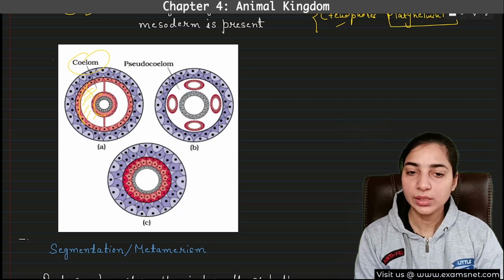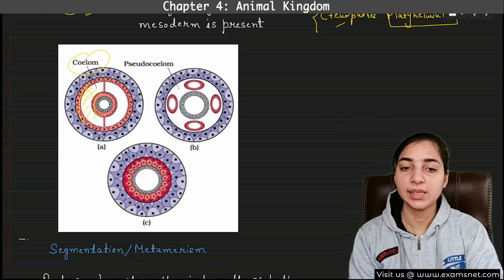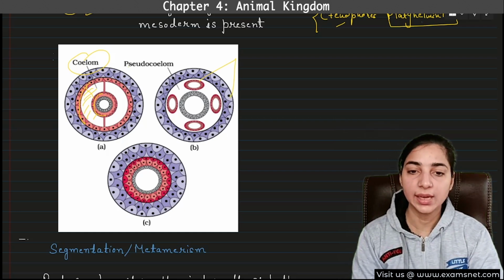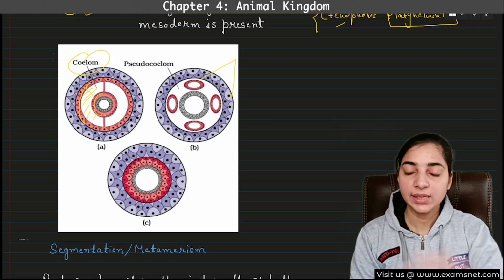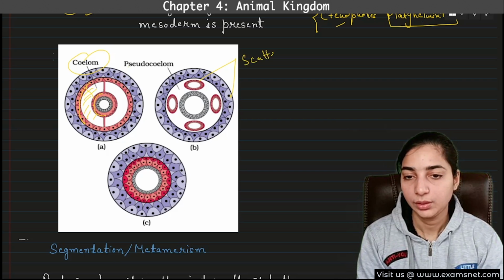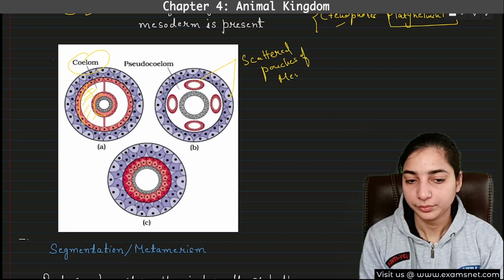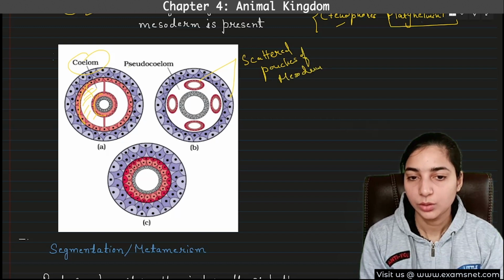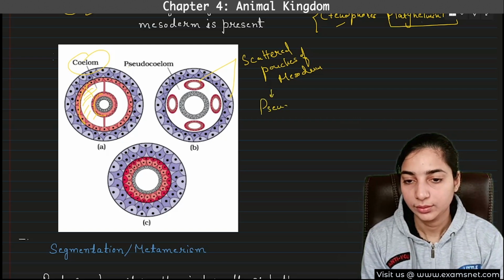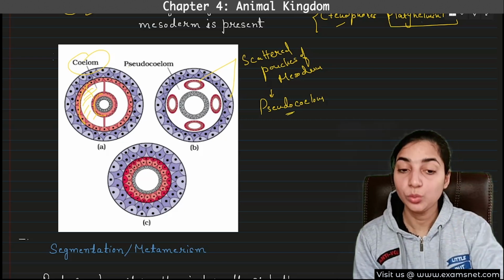In the second one, you can see that the mesoderm has split, but not as different layers, but it exists as scattered pouches. You can see these are scattered pouches. And the empty space is known as pseudocoelom, and these are the scattered pouches of mesoderm. So what is this? This is pseudocoelom. Whereas the first one was true coelom or eucoelom.